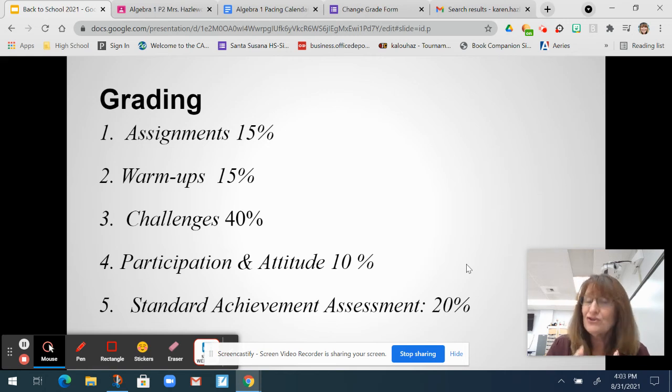So basically, my strategy here is I'm teaching, and I see something that they don't quite have. I do a little standard achievement test on it. I teach it, and then we do a standard achievement test. And they can keep redoing those until they get 100% because I want them to get the concepts.